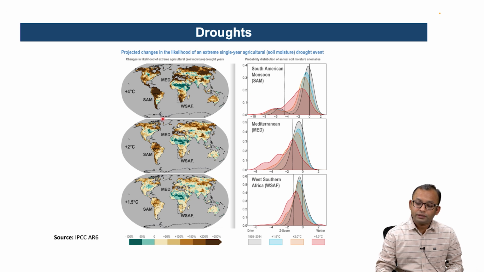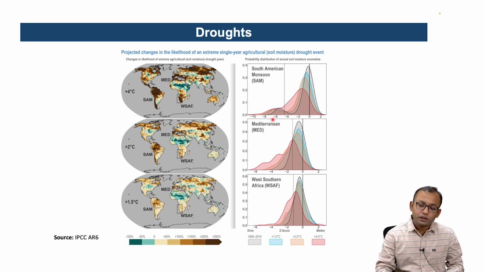There are several regions where the drought intensities and the likelihood of extreme agricultural drought years have significantly increased, particularly, let us say, South American countries and your higher latitude countries. The European region is also affected by severe drought activities in the future climatic conditions as well.